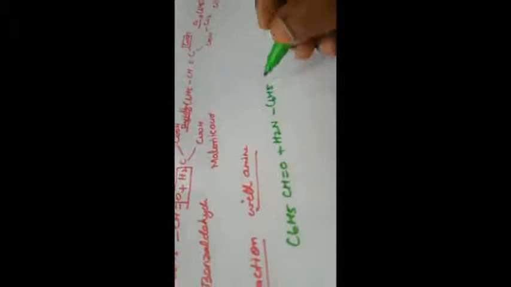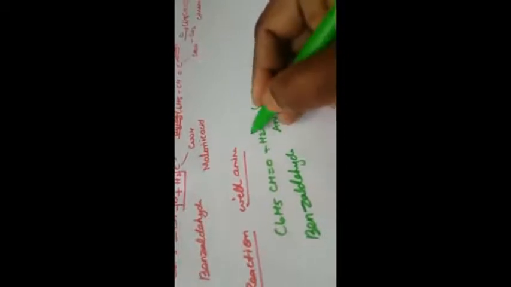Again, reaction with amine. How does it react with amine? When this benzaldehyde, C6H5CHO, reacts with an amine, what is the amine? That is called aniline. What is aniline? C6H5NH2, this compound is called aniline. We studied aniline in the previous class. This is benzaldehyde. So H2O will be removed. So what is the name?